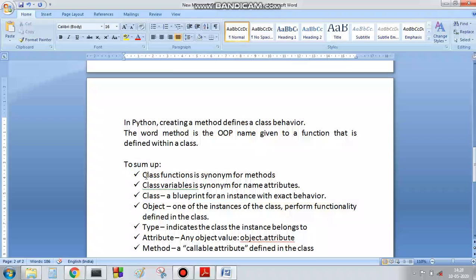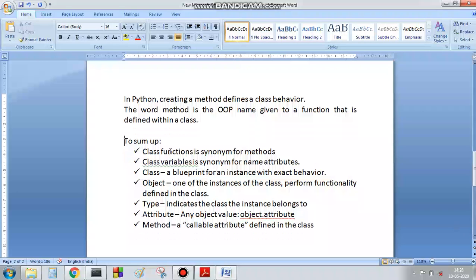So to sum up all together here, class function is a synonym for methods, class variables is a synonym for attributes, and class is a blueprint for an instance with exact behavior. An object is one of the instances of the class which performs functionality defined in the class.